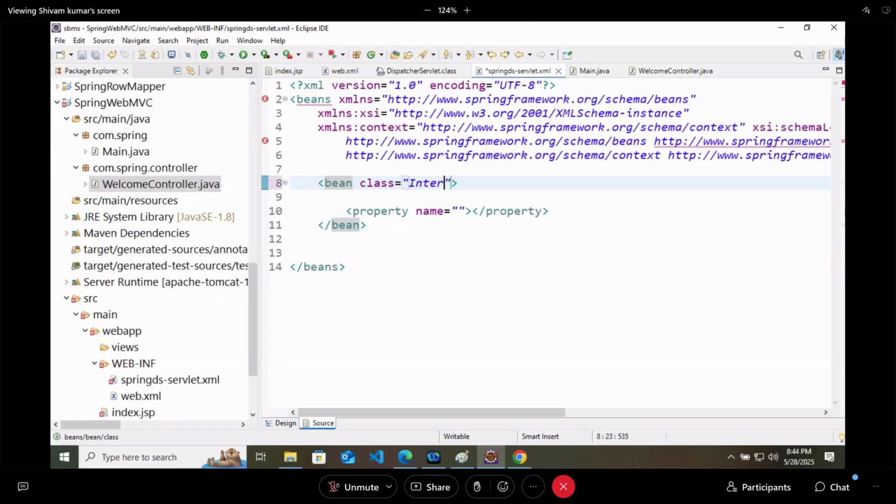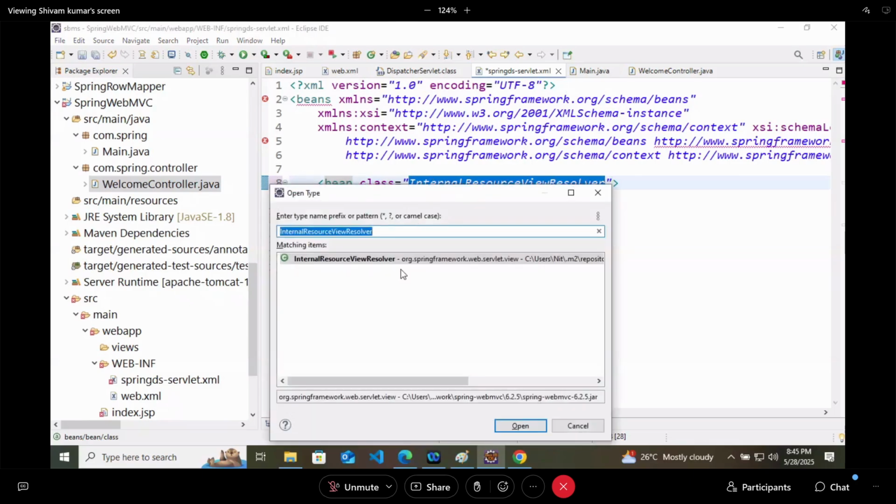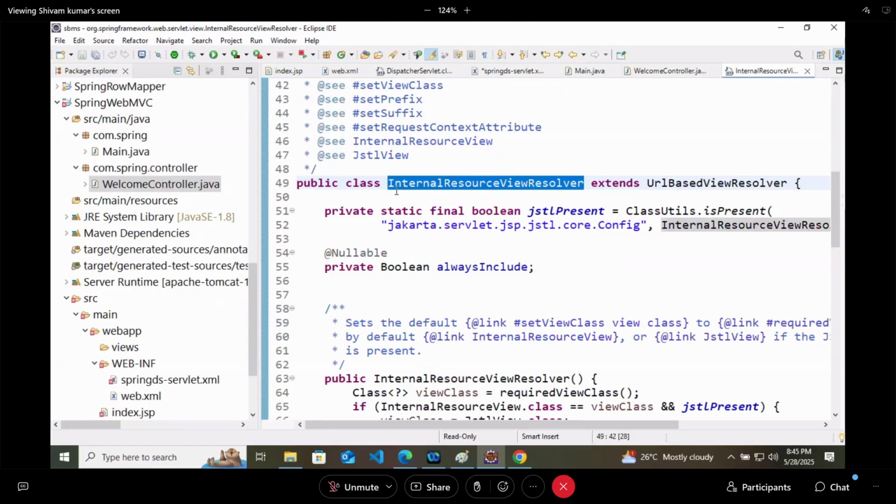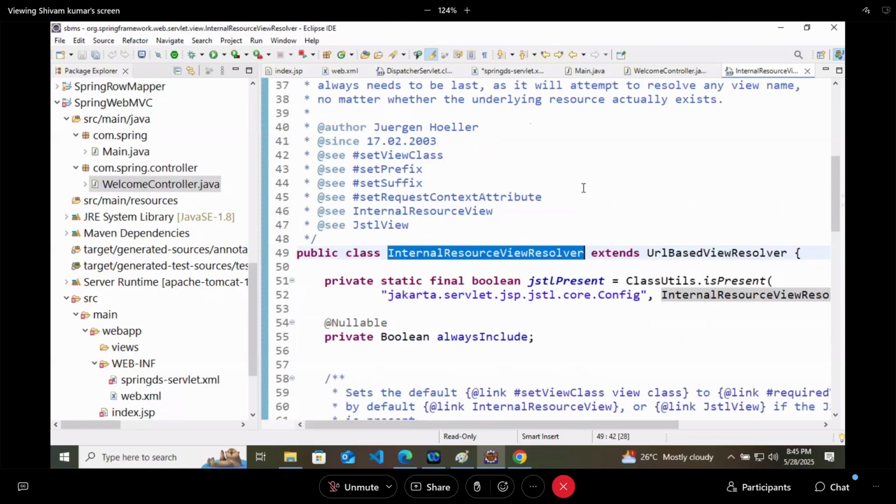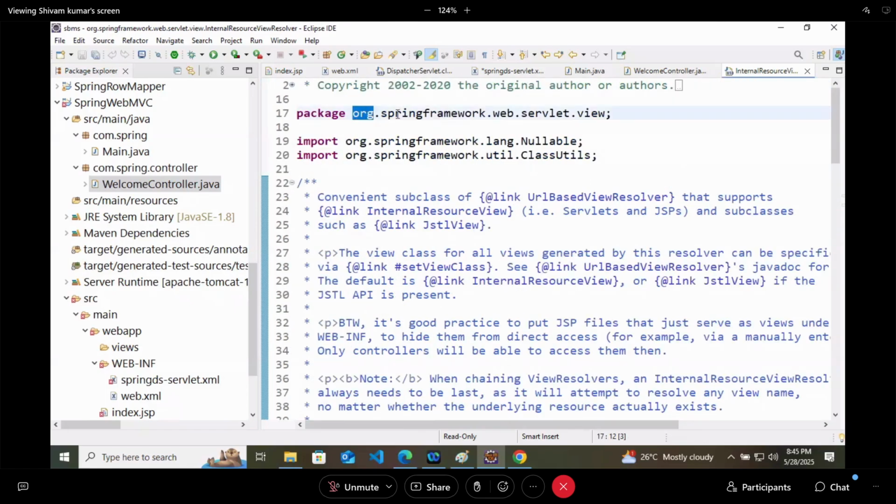The fully qualified class name is org.springframework.web.servlet.view.InternalResourceViewResolver. Okay, so this is what we have created here, a bean with the class.